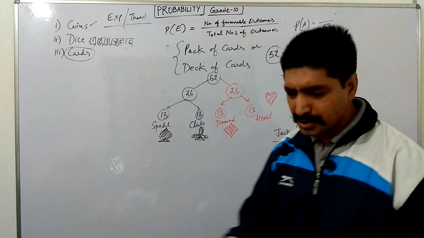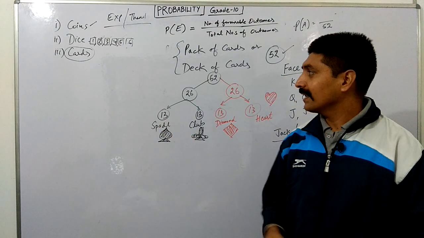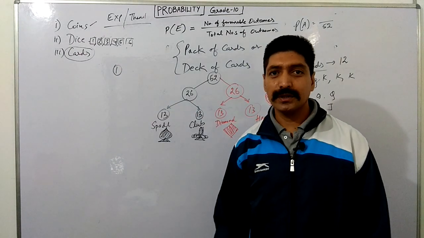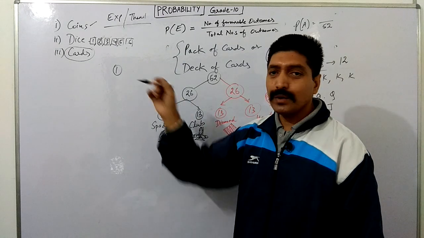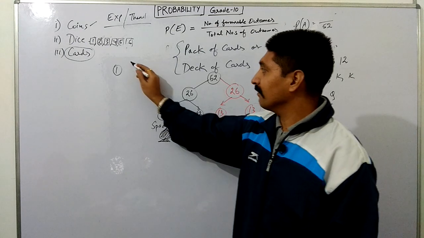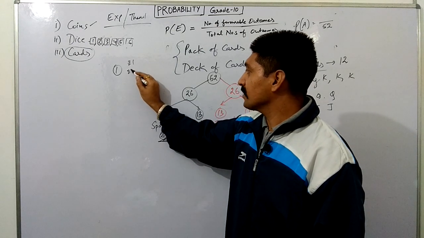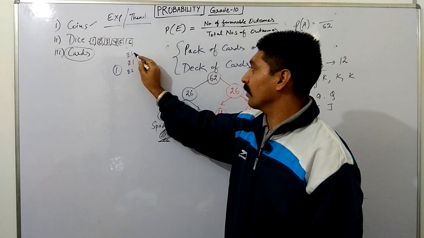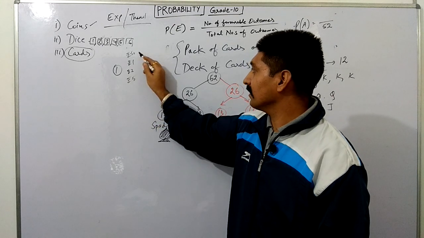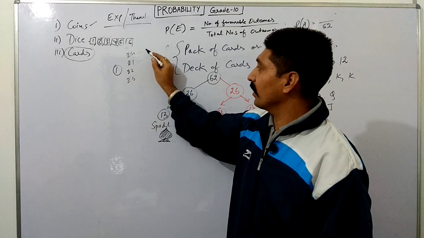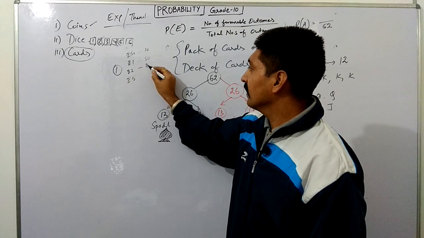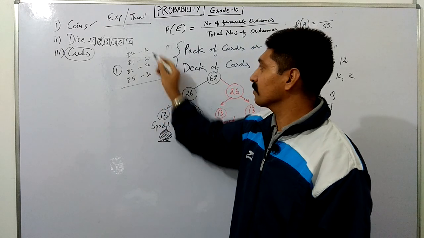Now some questions we can discuss in a very simple way. Like one question is with the piggy bank. We are saying gullak. In that piggy bank, if you have some coins, the total number of coins you have is the sample space. Now if you have 1 rupee coins, 2 rupee coins, 50 paisa coins, and 5 rupee coins. Suppose the 50 paisa coins we have 10, 1 rupee we have 50 coins, then 2 rupee we have 70, and 5 rupee we have 30 coins. The total sample space is what?